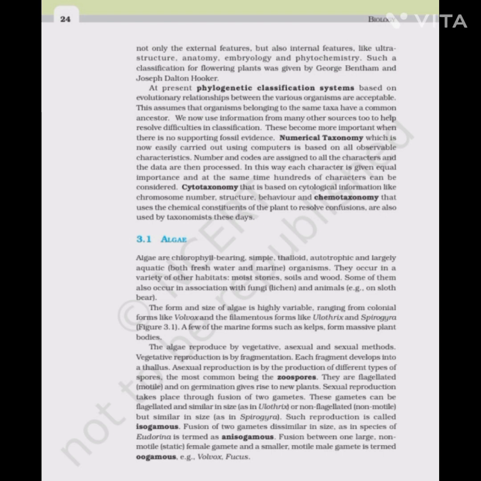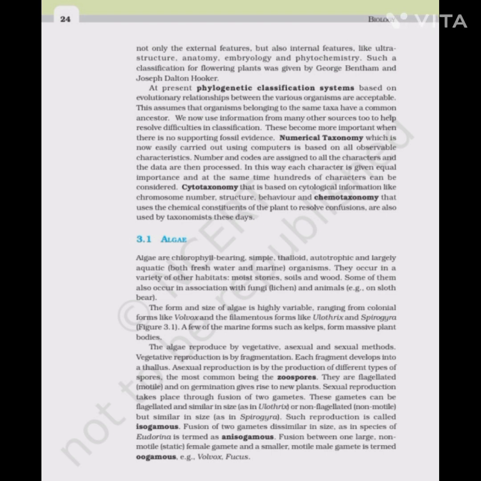Algae. Algae are the chlorophyll-bearing, simple, thalloid, autotrophic, and largely aquatic, both freshwater and marine, organisms. They occur in a variety of other habitats like moist stones, soils, and wood. Some of them also occur in association with fungi, as lichens, and with animals, for example on the sloth bear. The form and size of the algae is highly variable, ranging from colonial forms like Volvox and filamentous forms like Ulothrix and Spirogyra. A few of the marine forms such as the kelps form massive plant bodies.